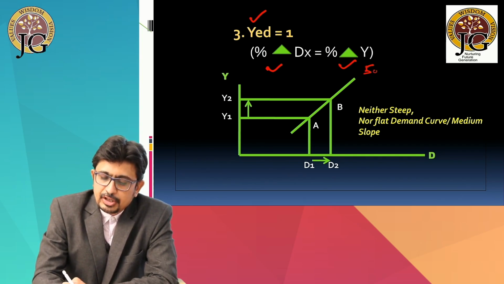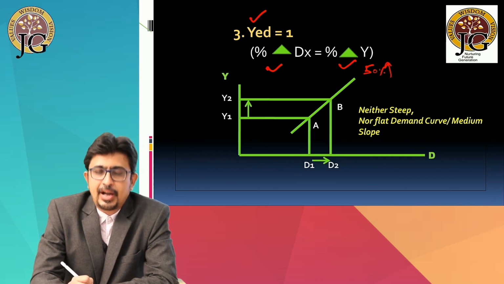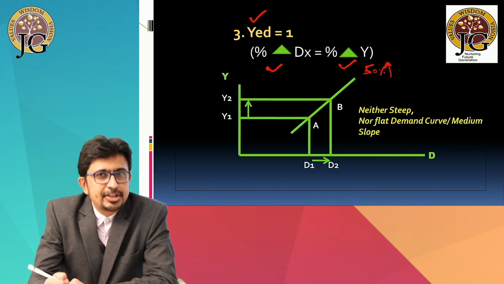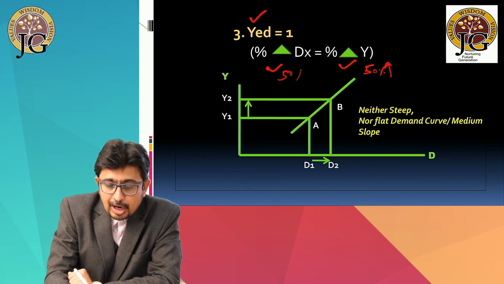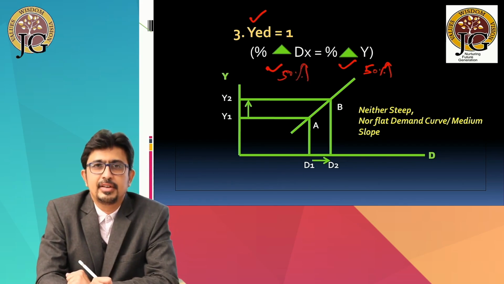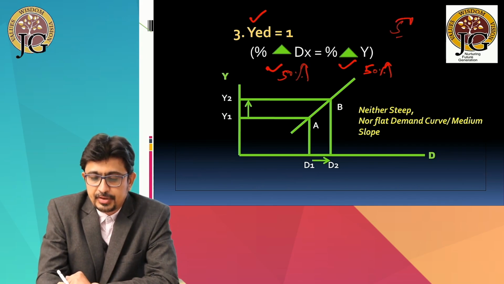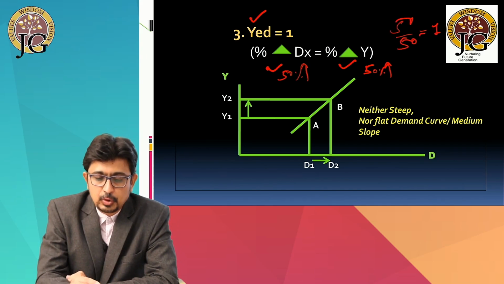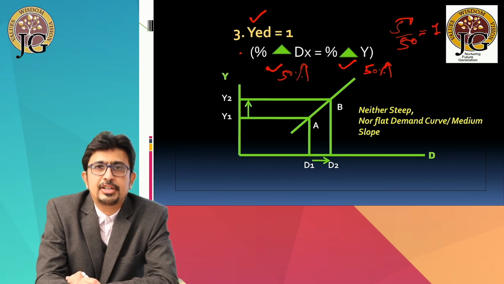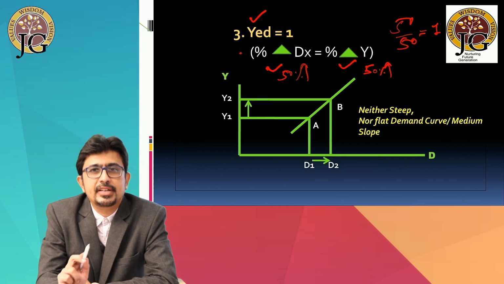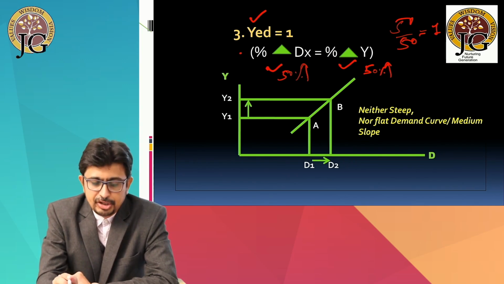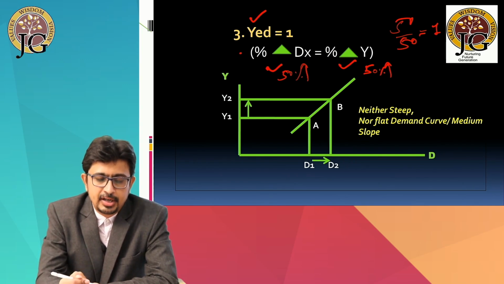Suppose the consumer's income increases by 50%, and as a result of the 50% increase in the income, the consumer increases the demand also by 50%. So 50 upon 50, the answer is equal to 1. So if you want income elasticity of demand to be equal to 1, the percentage change in demand should be exactly equal to percentage change in income. The same is shown in the diagram.